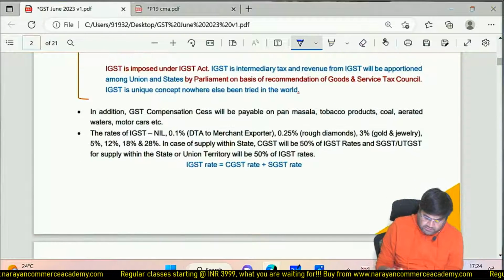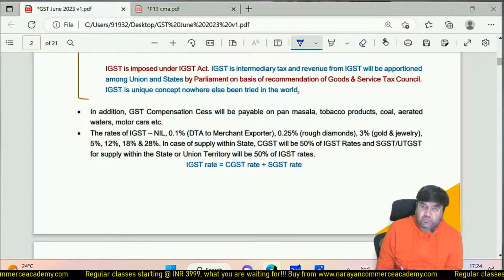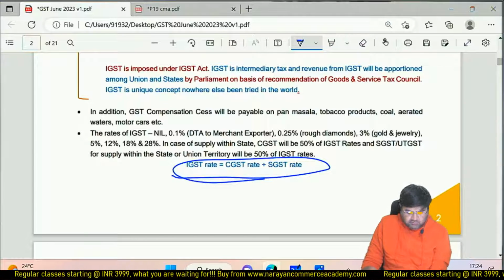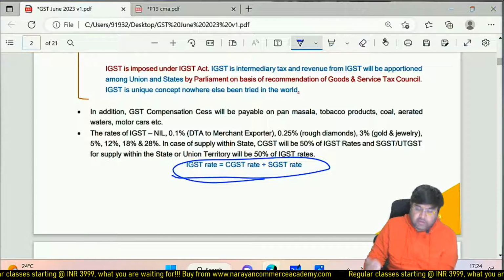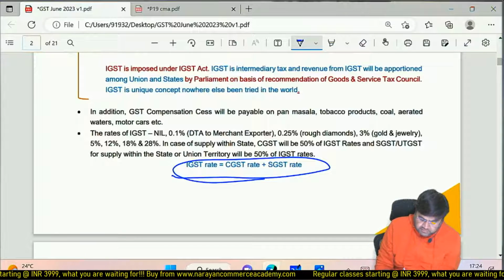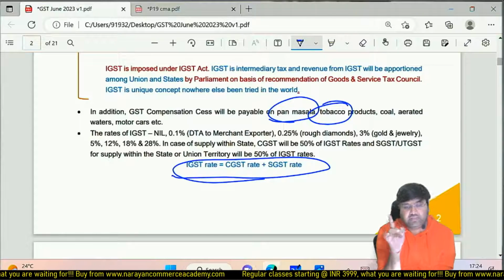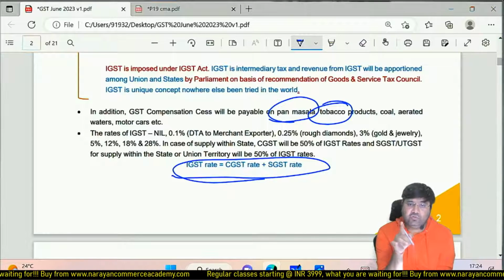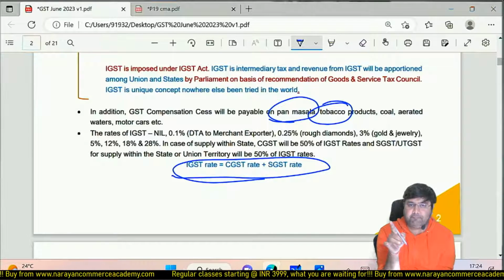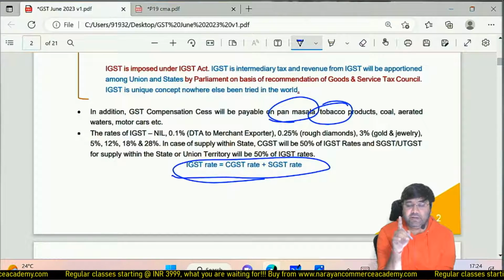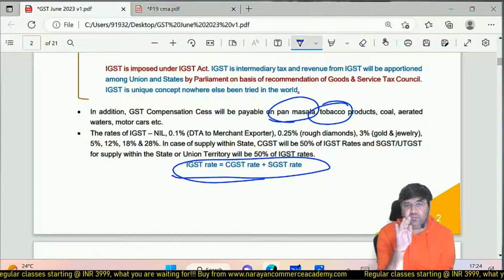So I already explained you that IGST equals CGST plus SGST rate. Now let's discuss the various tax rates. So compensation cess, by the way, is on limited items like pan masala, tobacco. Tobacco is subject to dual taxation. Tobacco is subject to excise duty as well as GST. Remember, in case any question comes, keep this in mind: tobacco is subject to dual taxation, excise duty as well as GST.